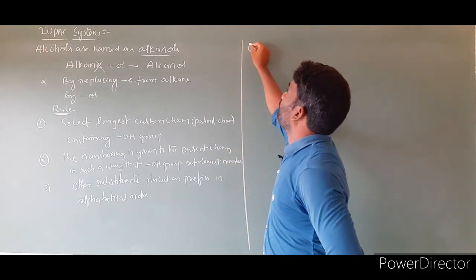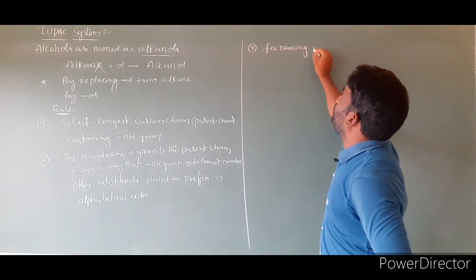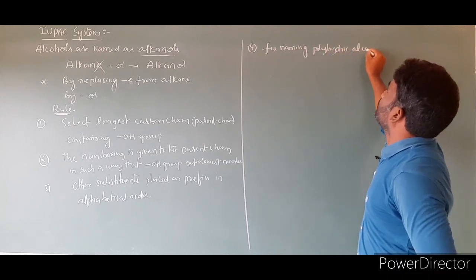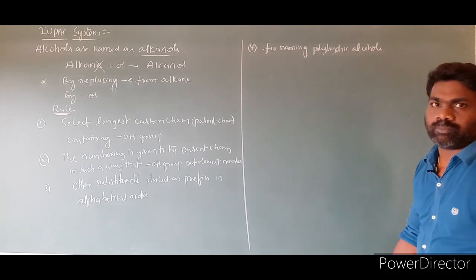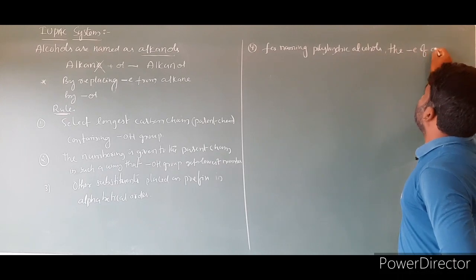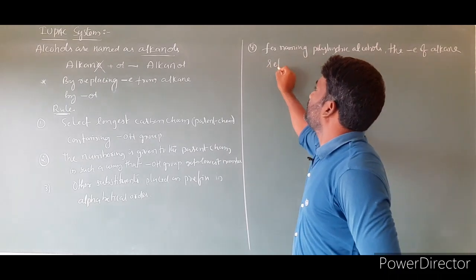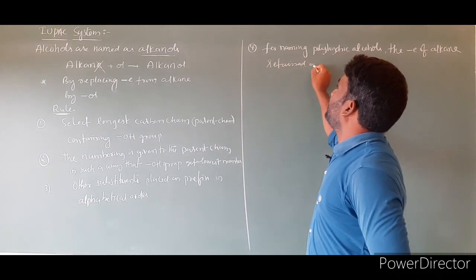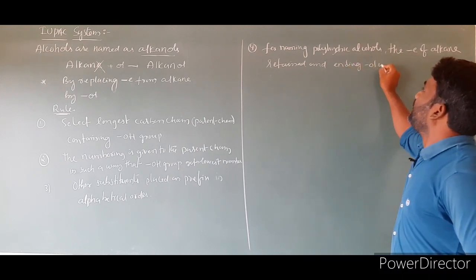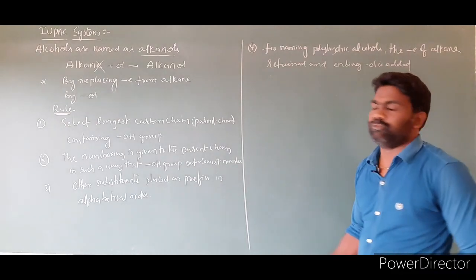Rule number 4. For naming polyhydric alcohols, the E of alkane retained and ending ol is added. This is rule number 4.